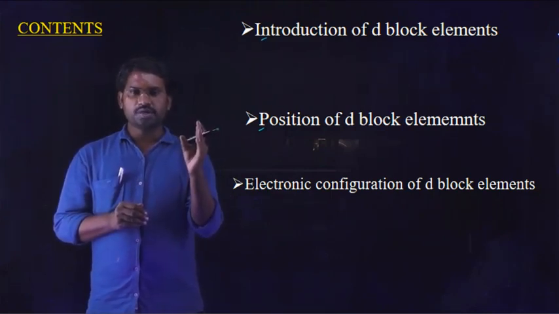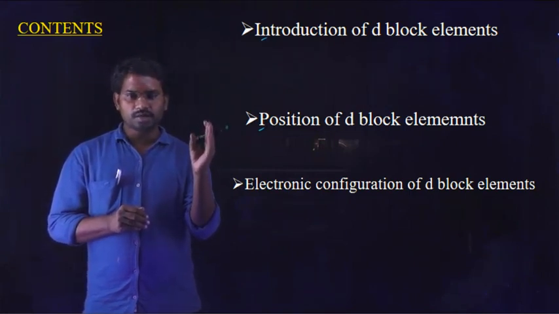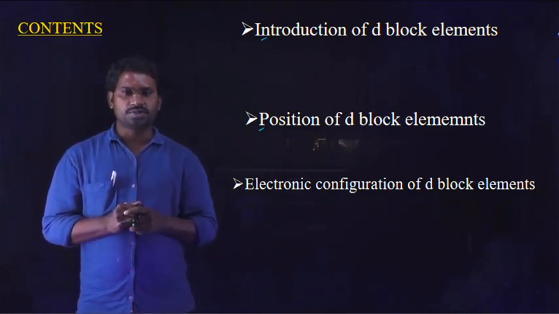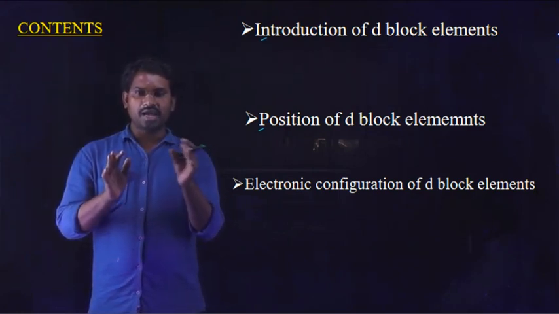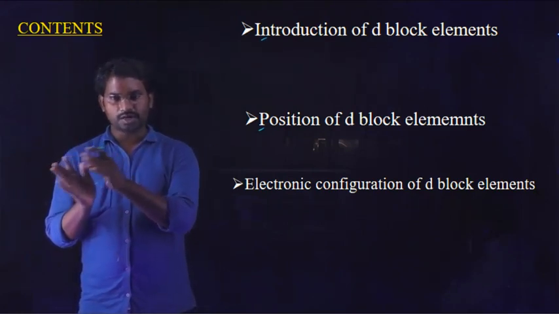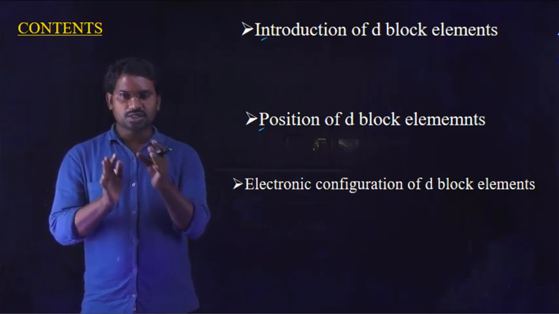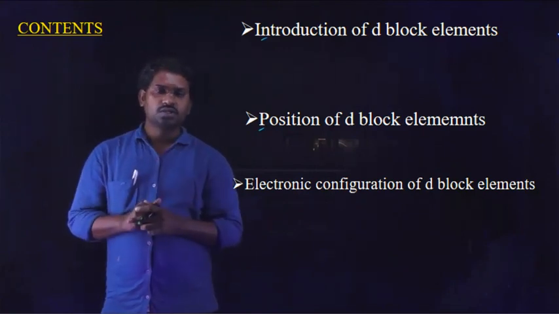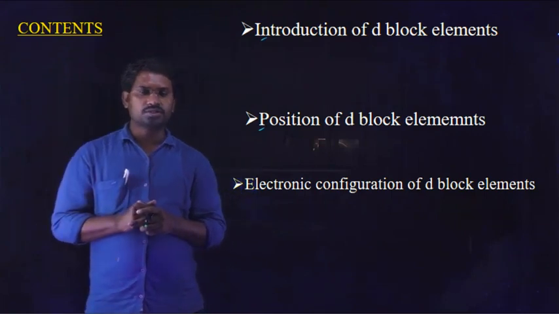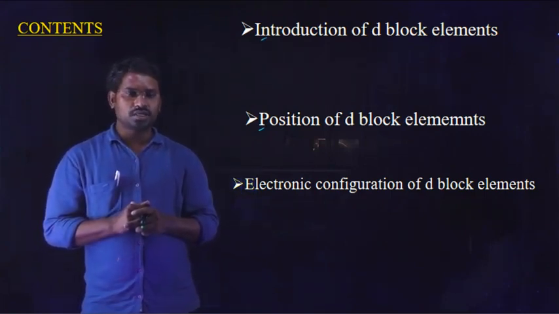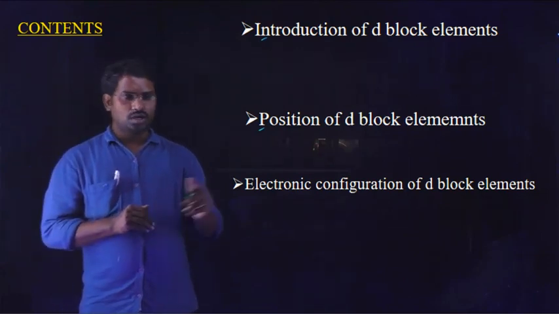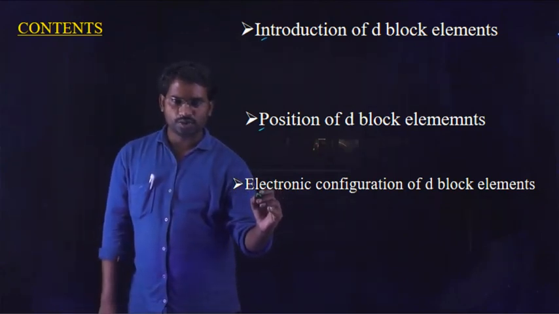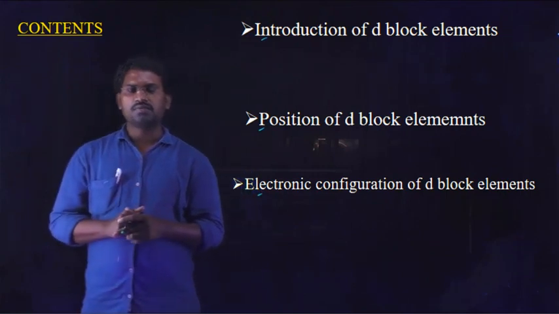The important point here is why the D block elements are treated as transition elements. The reason is that D block elements show a transition or change in properties between the S block elements and P block elements. That's why these D block elements are called transition elements. And the third content in this video is the electronic configuration of D block elements.